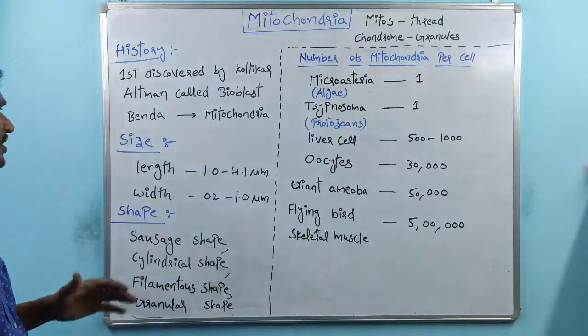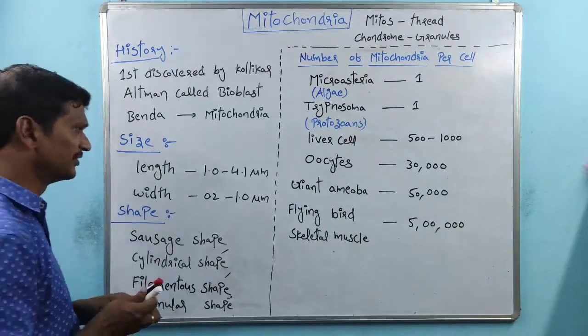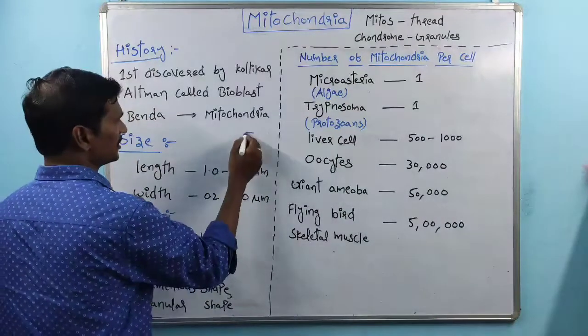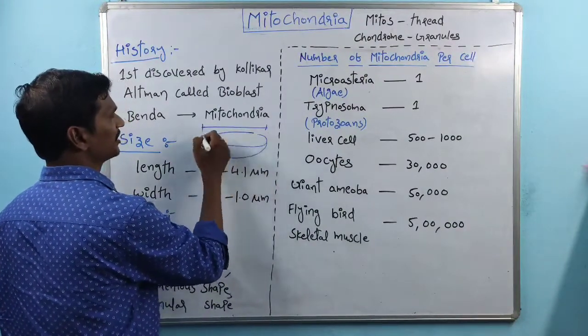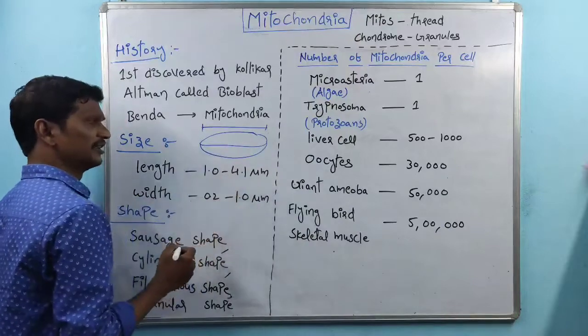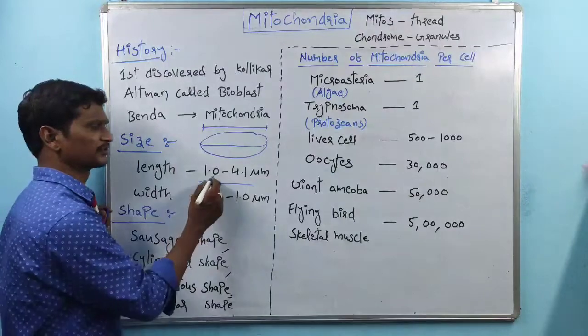And after the history of the mitochondria, the size of the mitochondria. There is a length and a width. Suppose this is the mitochondria. This is the length of the mitochondria. The length of the mitochondria is 1 to 4.1 micrometers.